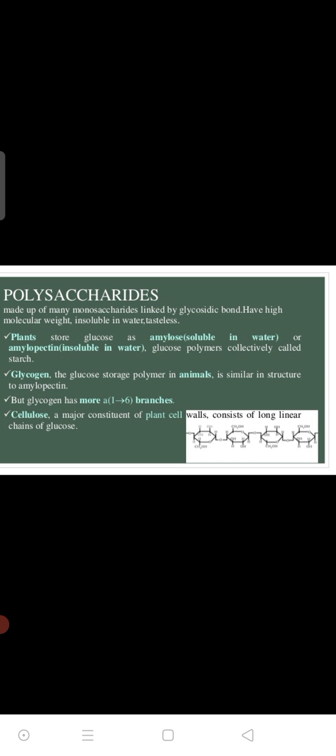Cellulose, a major constituent of the plant cell, consists of long linear chains of glucose. Cellulose, starch, glycogen, and hyaluronic acid are polysaccharides.